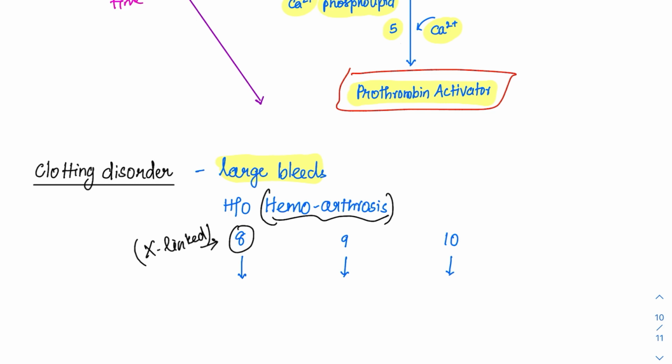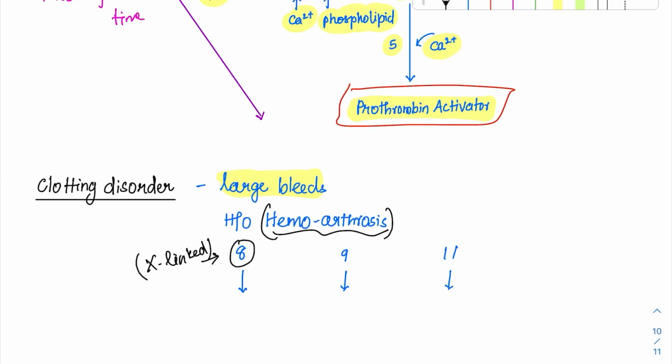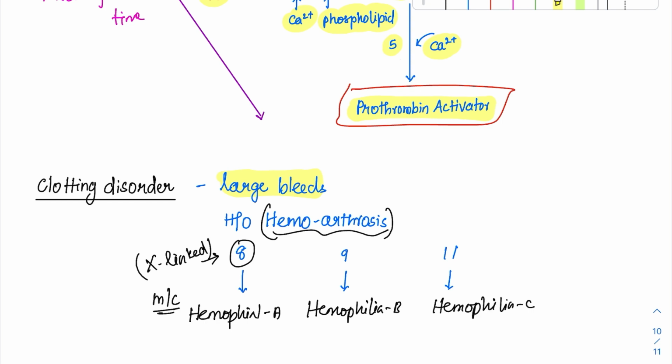And they will ask which is the most common clotting factor defect. The most common clotting factor defect is factor 8. So the factor 8 deficiency is the most common among these three, and this will cause hemophilia A. And factor 9 deficiency, which is also called as hemophilia B, will cause hemophilia B disorder. And factor 11 deficiency will cause another form of hemophilia, that is hemophilia C. So these are the most three important. Among them, the factor 8 is the most important cause.